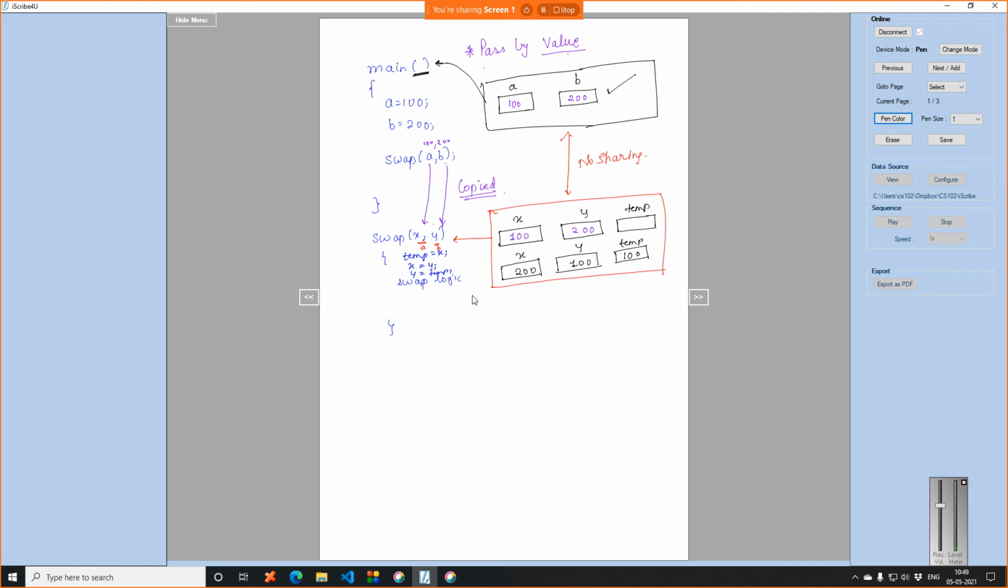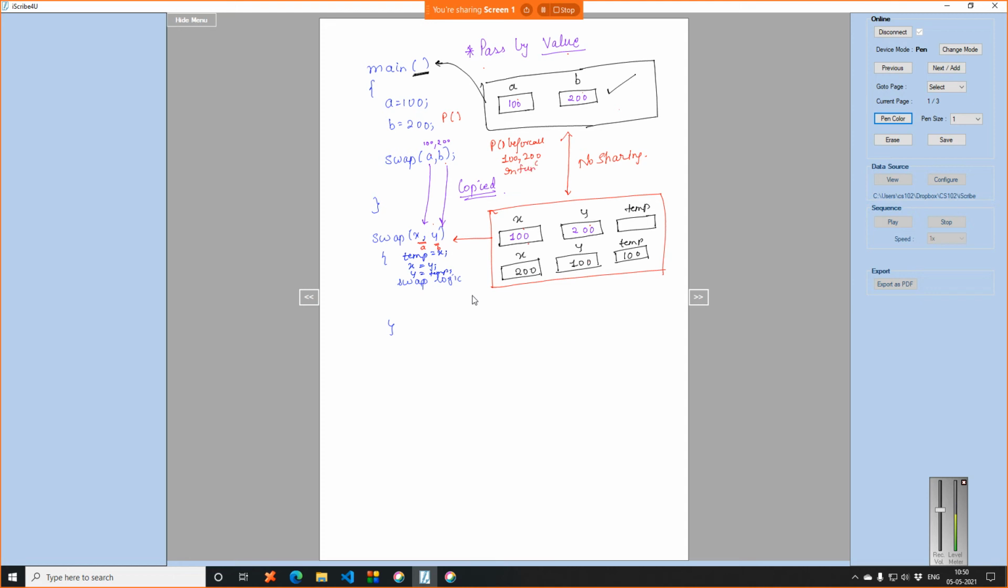So now you understand basically what happened: we swapped the values of X and Y, thinking that we were swapping the values of A and B, but that does not happen. The contents are actually copied to the swap function. Changes are happening to X and Y, but not to A and B. Hence, when you print the values before the call, it was 100 and 200.